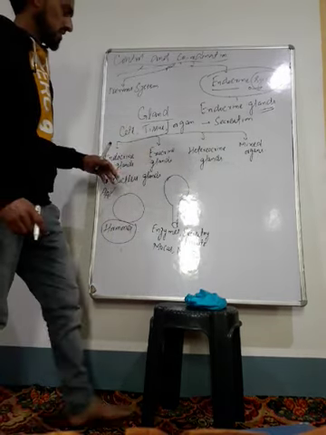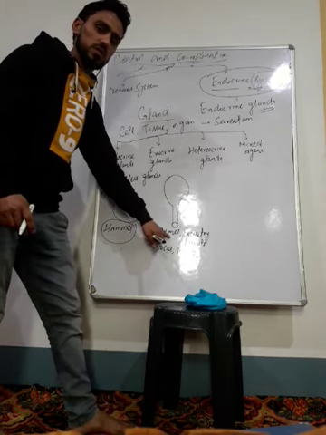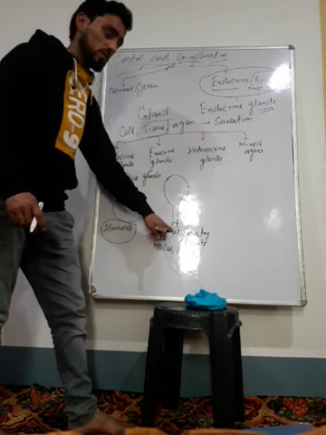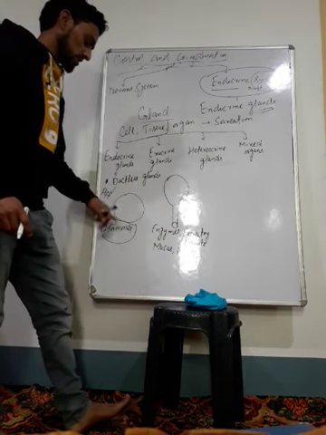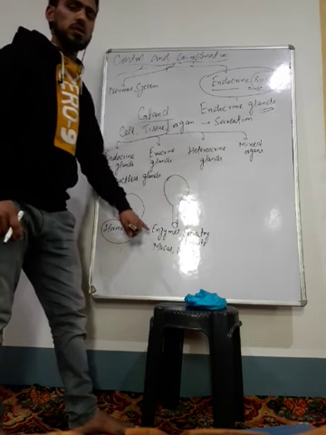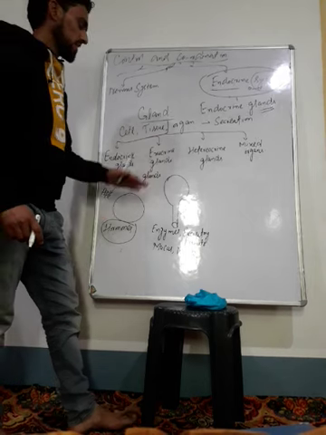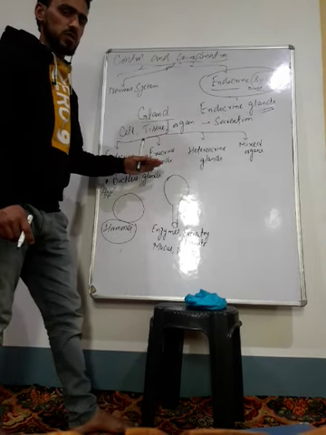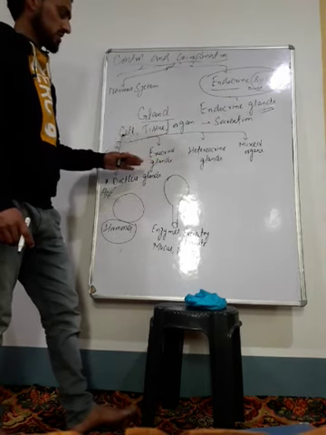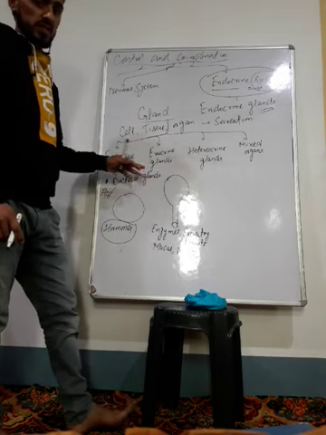Maximum secretions of exocrine glands are known as enzymes. The secretions of endocrine glands are known as hormones, and the secretions of the exocrine glands are known as enzymes. And after that, the examples of exocrine glands, I have already told you in chapter number one, that is the digestive system.